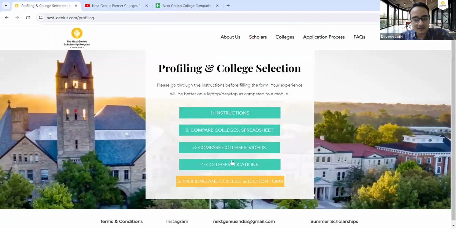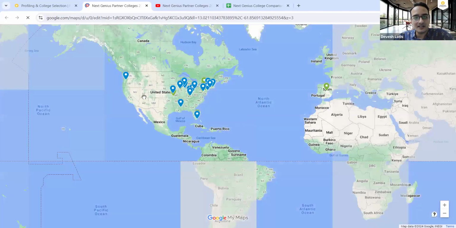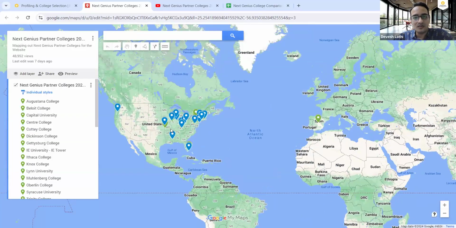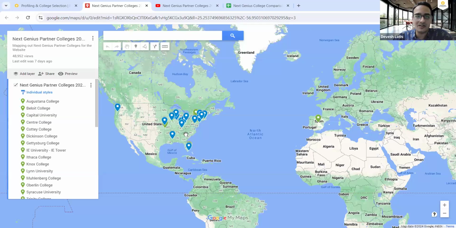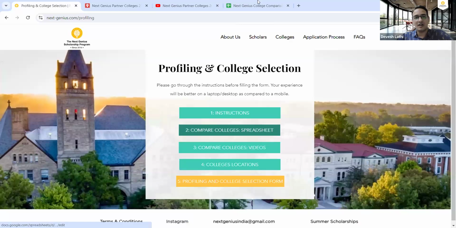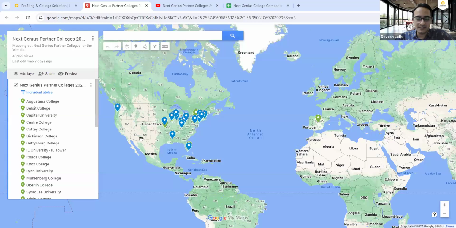And then the next link is locations. This is where you will see the colleges on a Google map so that you can actually see which college is based in which city or which area, and use that information to finally identify the right college for yourself. So I just shared three resources with you: a comparison matrix, college videos, and Google Map pins. All this information can be used to make your own college list, and in the right preference order.